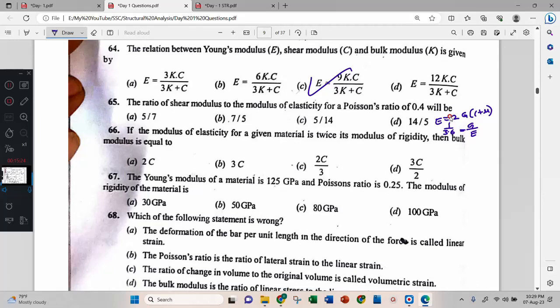See which option comes. 1 plus 0.4, 1.4, 1.4 into 2, 2.8, 1 by 2.8. I think 5 by 14, or 5 by 7. Okay, no?